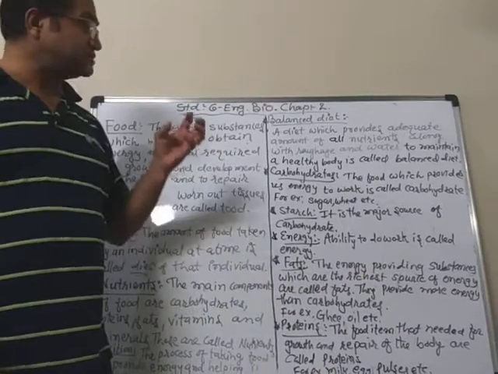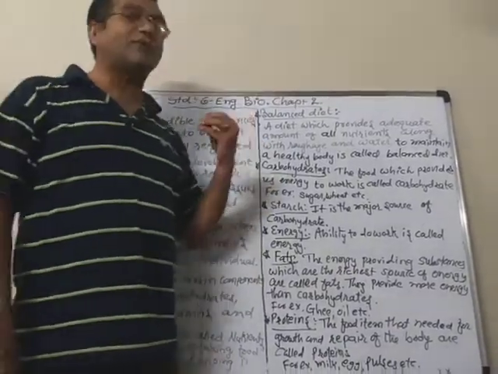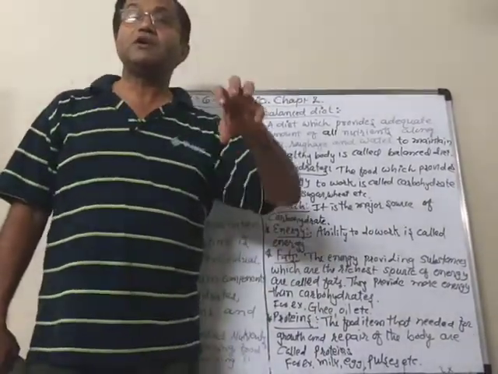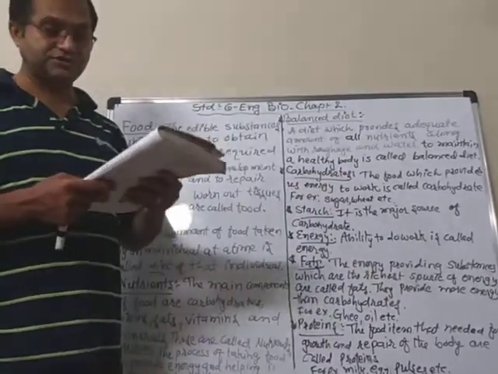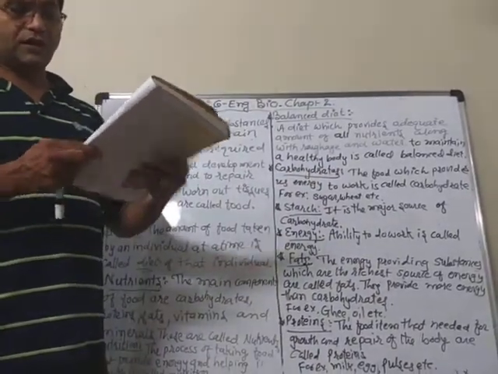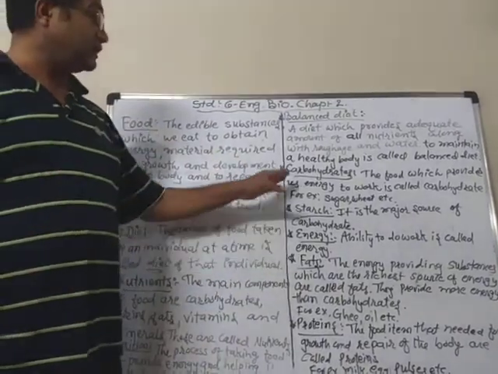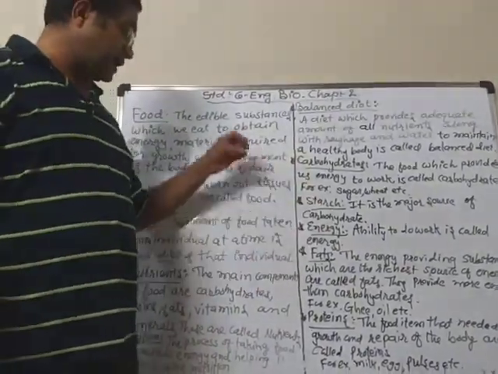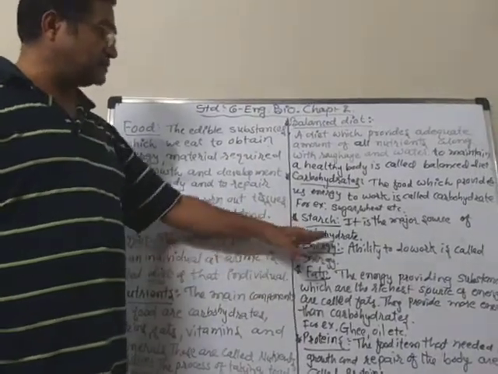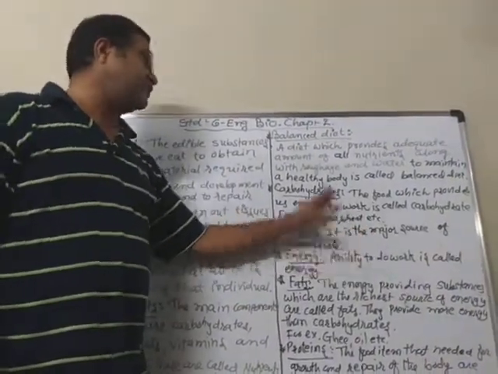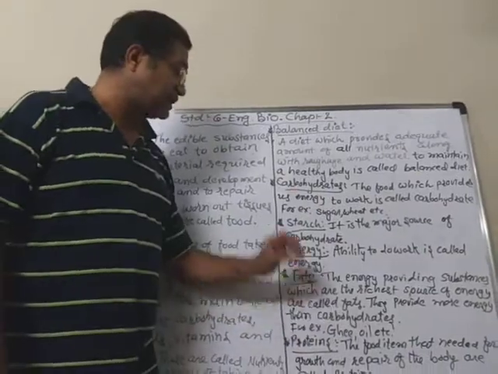So we must know which type of food items give you which type of nutrients. So, we know the nutrients now, right? Now, the carbohydrates, starch, energy, fats. Energy means the ability to do work, which we get from the carbohydrates and starch and fats.